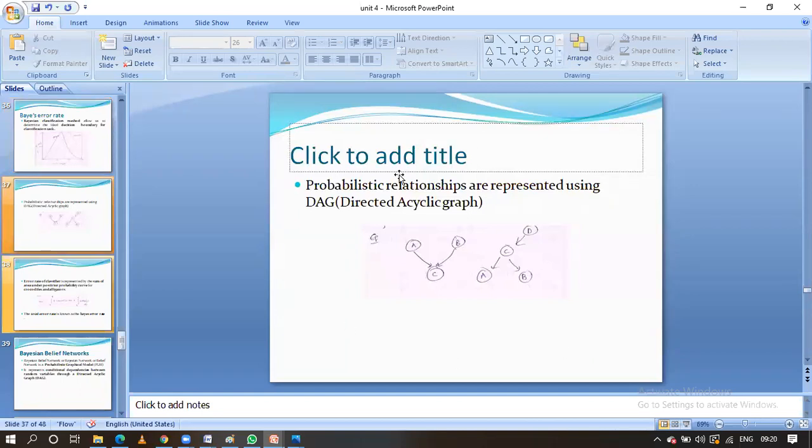Here, with the help of this probabilistic relation graph, we are going to represent with the help of a DAG, guys, a directed acyclic graph. With the help of this, we represent the relationship between the attributes, guys. Here A is a predecessor and C is a descendant. Attribute relationships are expressed with the help of graphs in the directed acyclic graph.